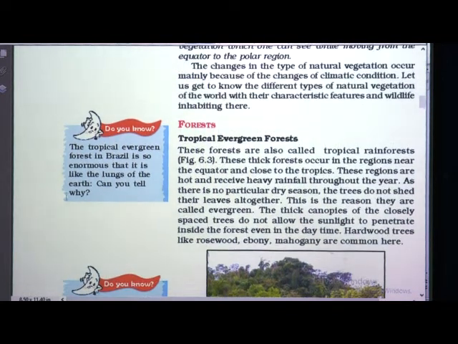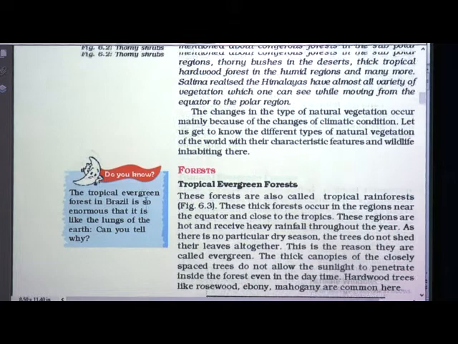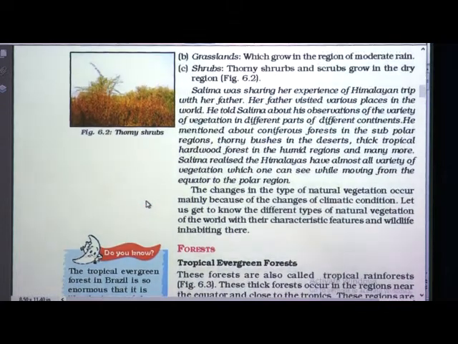Now, do you know that the tropical evergreen forest in Brazil is so enormous that it is like the lungs of the earth? Can you tell why? This is one more question you should answer. If you could not find the answers, we are there to help you. We can give the answers, but some activities must be done by you. If you could answer all these questions, then it is very clear that you have understood the lesson very properly.